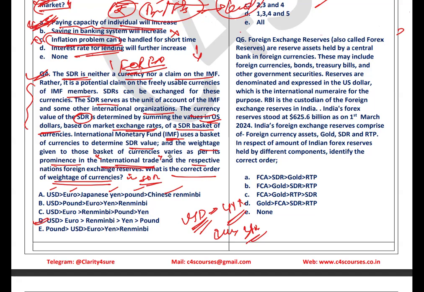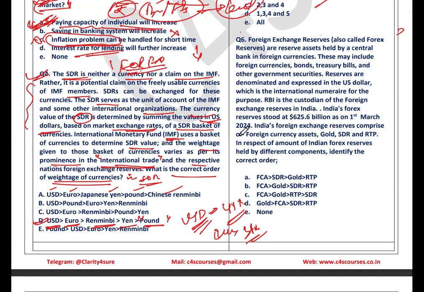Option D is the right answer. The USD has got the maximum weightage. After that comes the euro, then the Chinese renminbi, then the Japanese yen, and the last one is the British pound, the pound sterling.